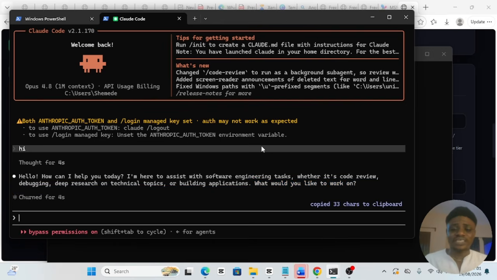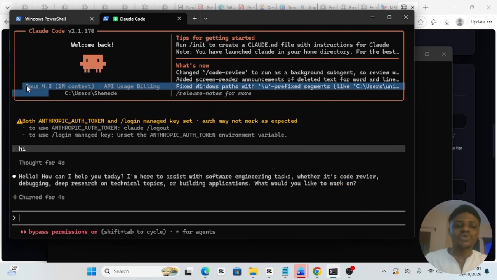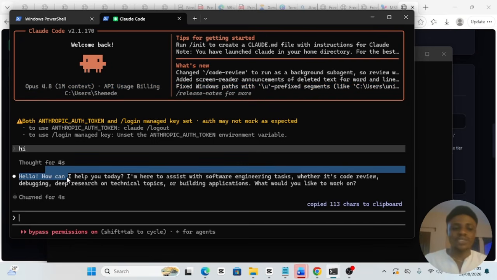So just to tell you that this thing is actually working very properly, we are using Opus 4.8 to generate whatever we are doing here. And I just typed hi just to show you that this particular Cloud Code is working without paying a single dime. Okay, so again, that is how to set it up.